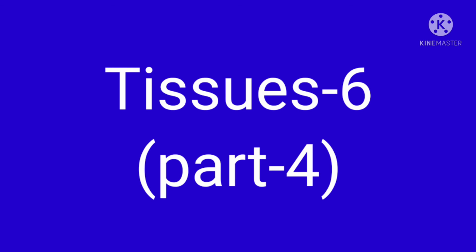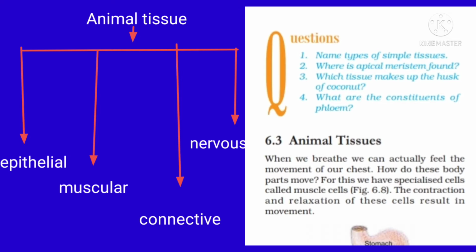We will continue the chapter Tissue 6 Part 4 on page 74 and 75. In the previous section, we discussed plant epithelial tissue. That means the outer covering of the plant is called epithelial tissue. Now we are going to learn about animals' epithelial tissue. This epithelial tissue is nothing but the outer portion.